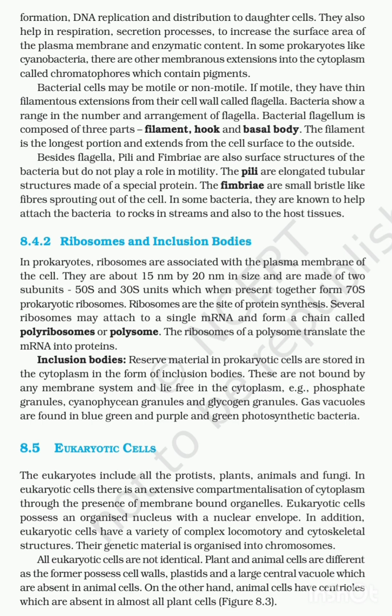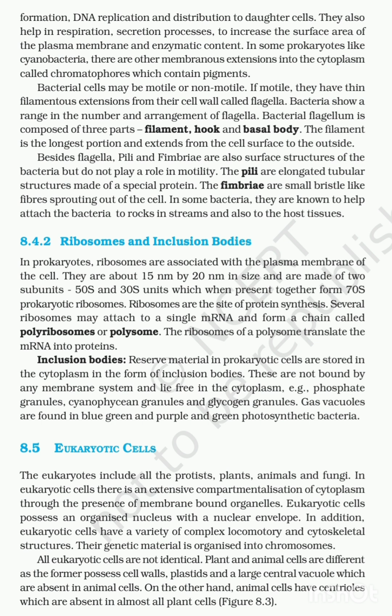Eukaryotic cells. The eukaryotes include the protista, plantae, animal, and fungi. In eukaryotic cells, there is extensive compartmentalization of the cytoplasm through the presence of membrane-bound organelles. Eukaryotic cells possess an organized nucleus with a nuclear envelope. In addition, eukaryotic cells have a variety of complex locomotory and cytoskeletal structures. The genetic material is organized into chromosomes.